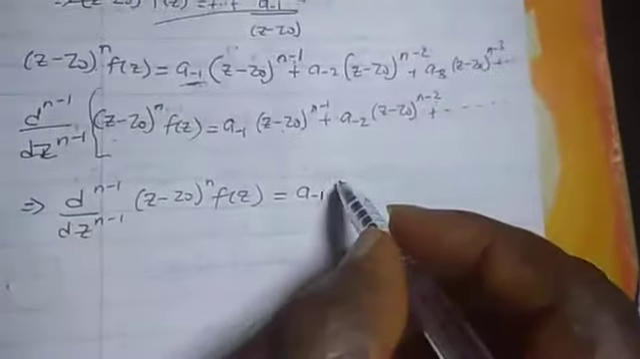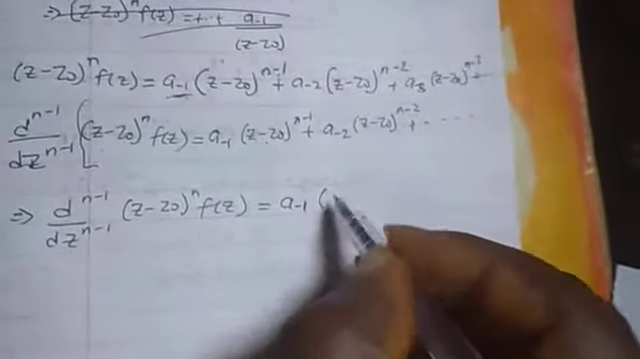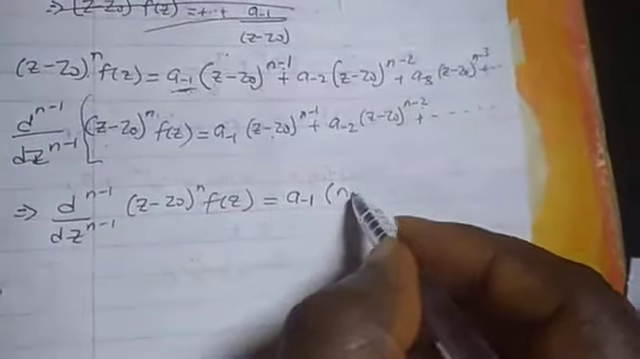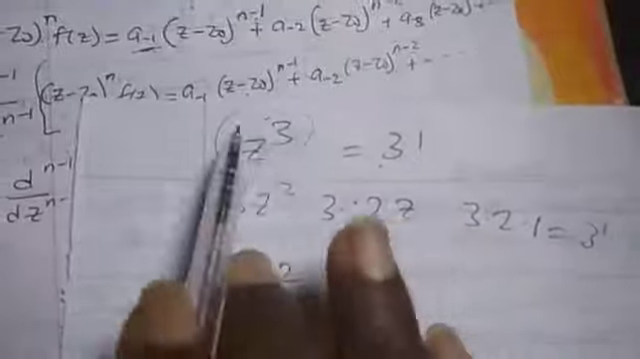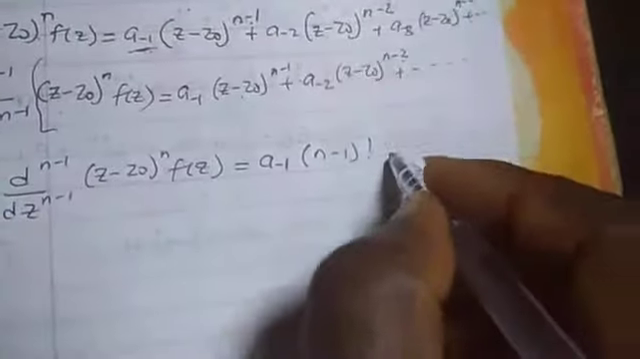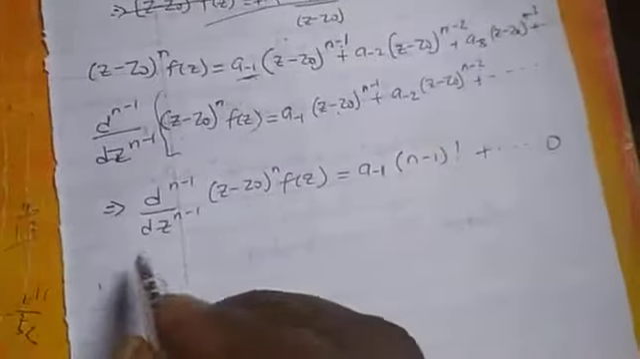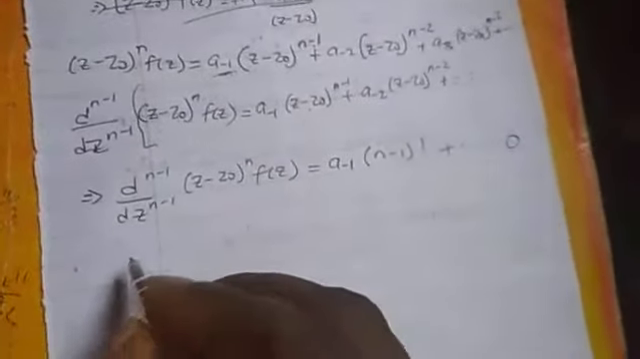If you consider this one, you are going to have m minus 1 factorial. Just like what we have when you differentiate z cube thrice, we have 3 factorial. So definitely we are going to have m minus 1 factorial here. The rest will be 0. And the analytic part will be there, assuming we are differentiating it, but we are not interested.